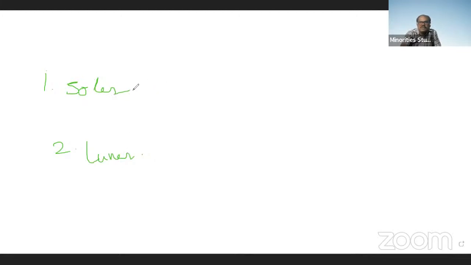Usually a solar eclipse is formed on the new moon day. On the new moon day, whenever the sun, the earth and the moon are on the same straight line, then a solar eclipse is formed.